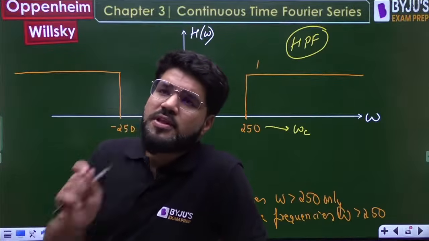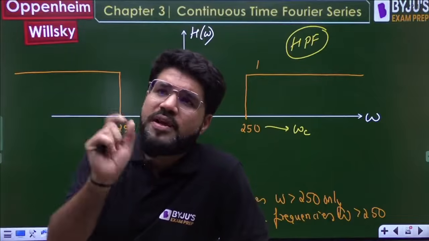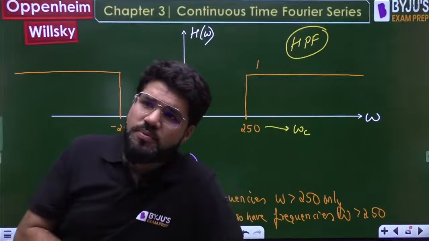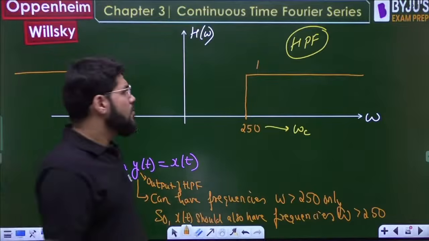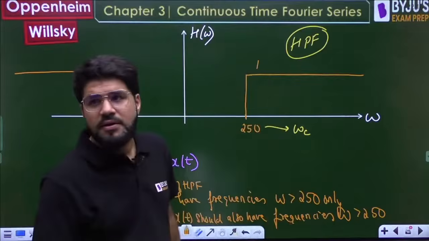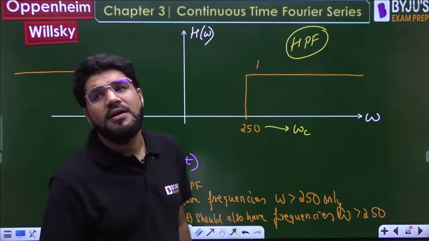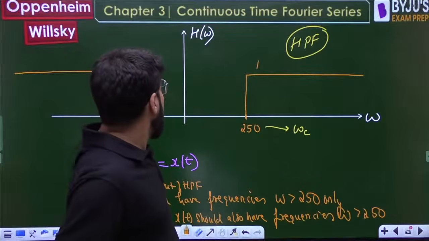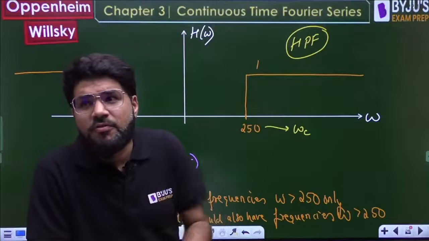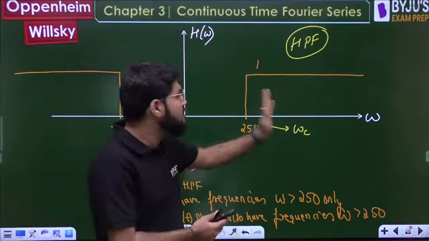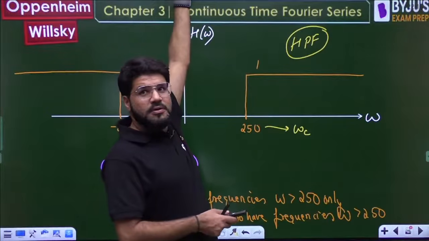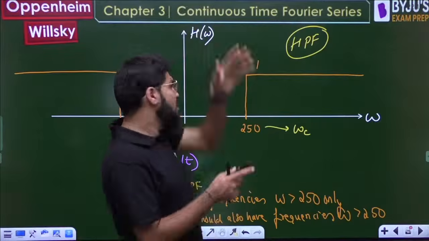Ananta, band stop is when it stops a particular positive band between omega 1 to omega 2. This is clearly high pass, when it passes from omega c up to infinity. For symmetry we draw the negative frequency, but the actual filter analysis, defining its bandwidth and cutoff frequency, is only done considering the positive frequency side. Look into this. How is it band stop? It is high pass, right? What is band stop?